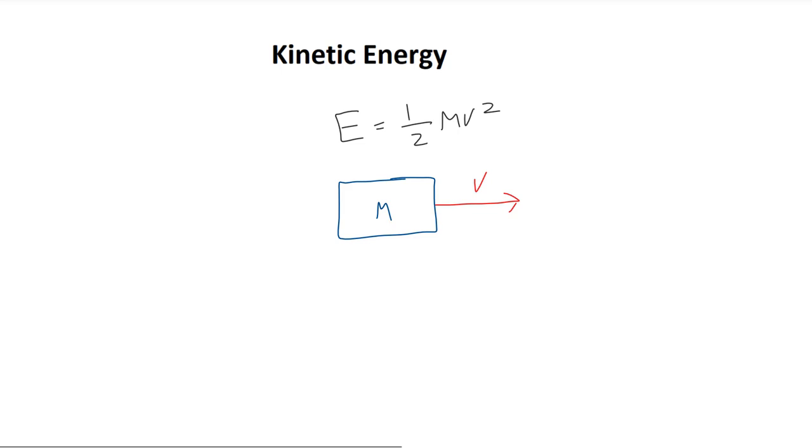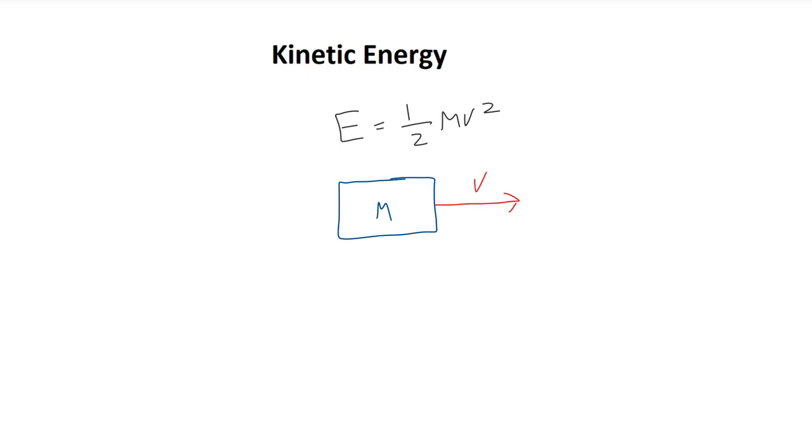An important thing to note is that while kinetic energy is directly proportional to mass, it is directly proportional to the square of velocity. That means that if you double the mass, you double the kinetic energy, but if you double the velocity, you quadruple the kinetic energy. You increase it by a factor of 4.